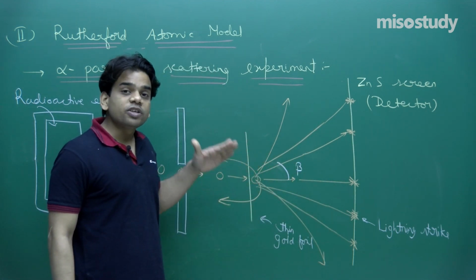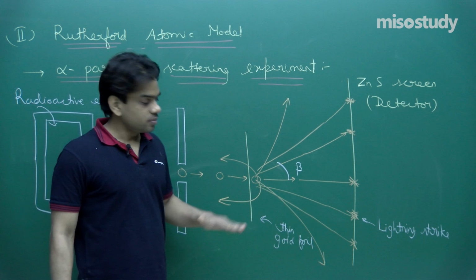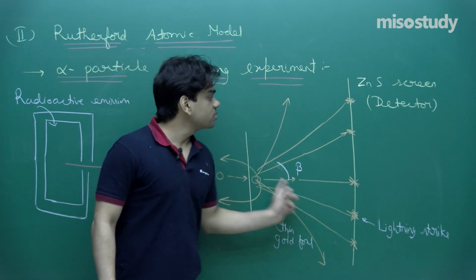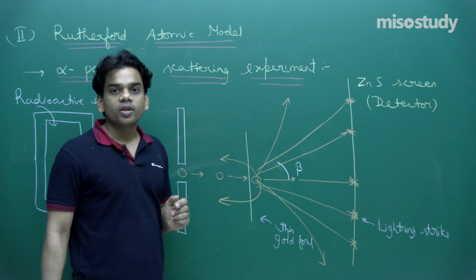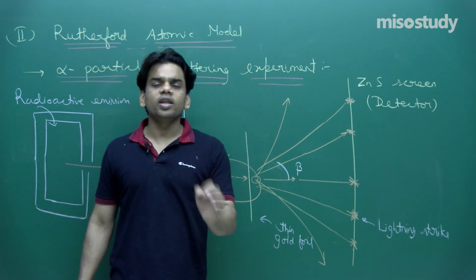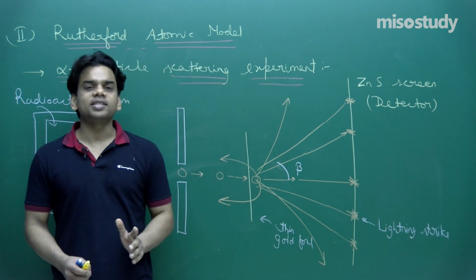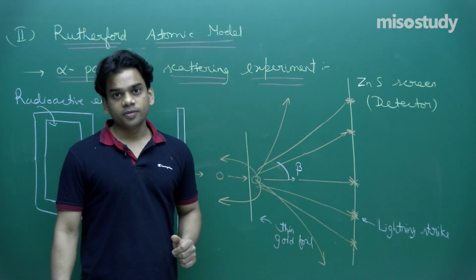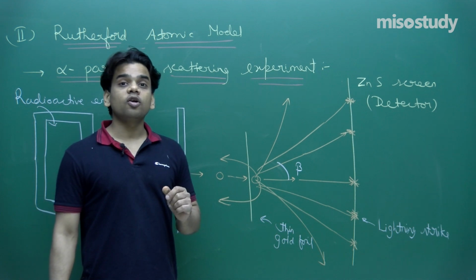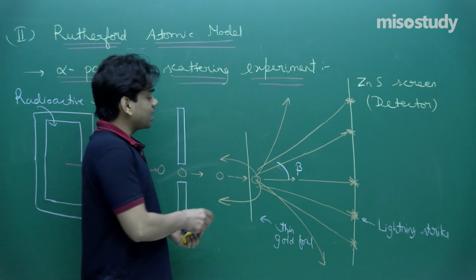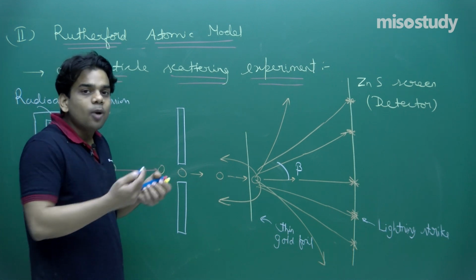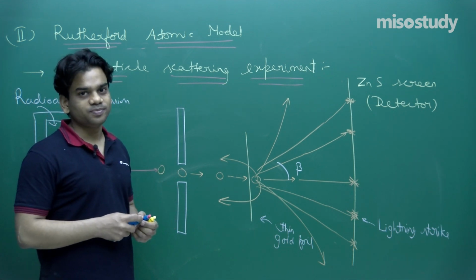Again, there were few which deviated through a very large angle. Here you can see they were deviated through a very large angle, as shown with this curve. Very few, far fewer than all these other alpha particles, actually rebounded. That is, they took a turn of 180 degrees, a U-turn, and moved in the opposite direction.